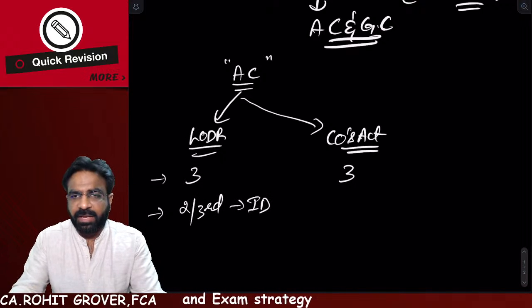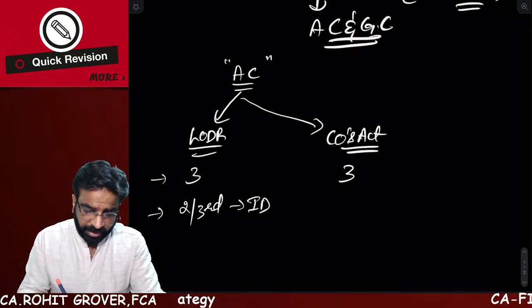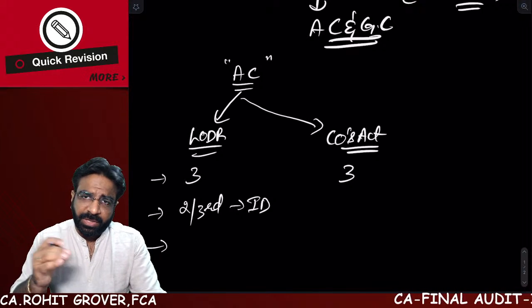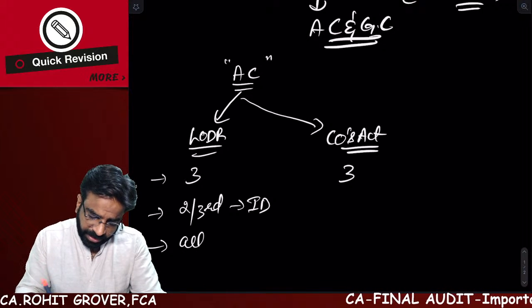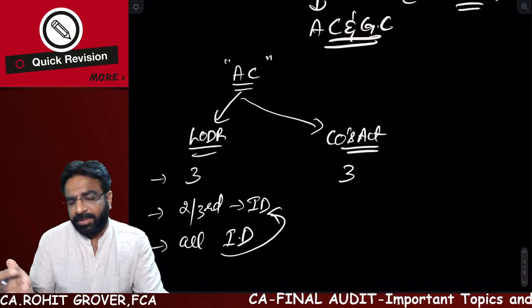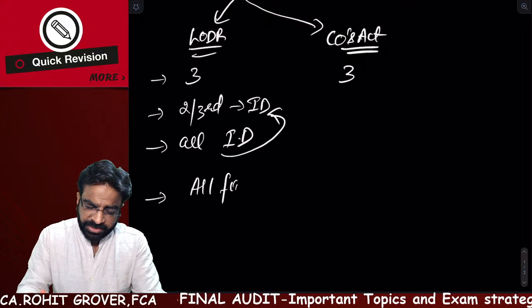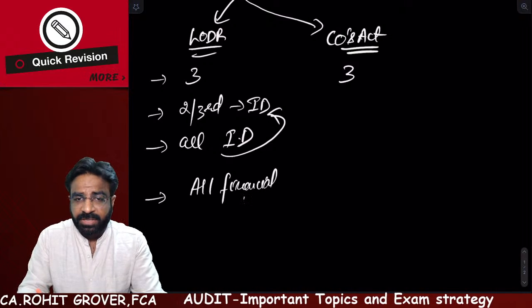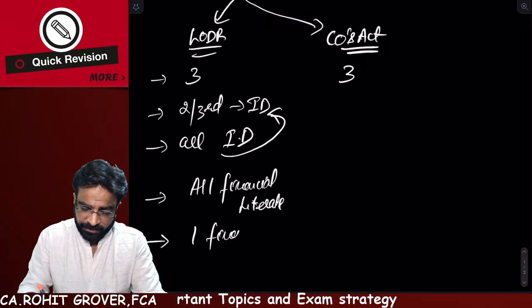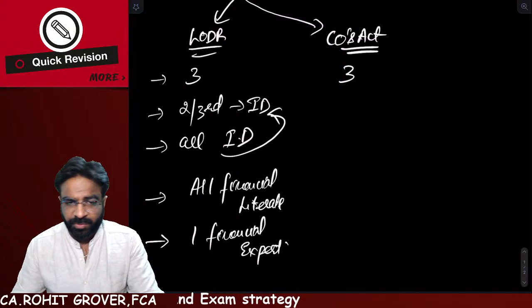Independent directors. And in the Companies Act, no such provision has been given that 2/3 should be independent directors. But if you are a company with outstanding shares of equity rights, then all should be independent directors. This is the main difference between the LODR audit committee and the Companies Act audit committee. The second major difference is that all the people should be financially literate, and among all of them at least one should be a financial expert. Are you getting the point? This is also one of the provisions you have to understand.